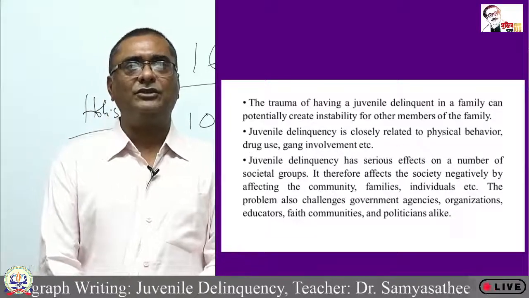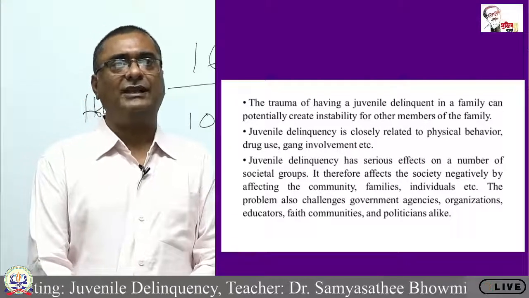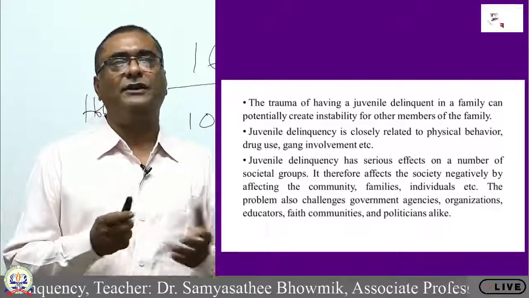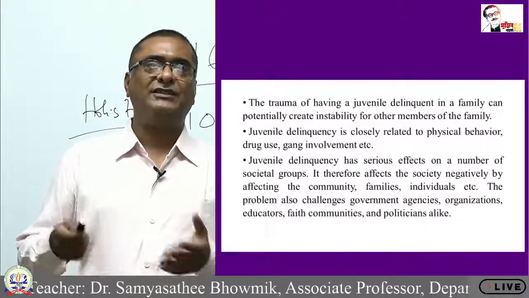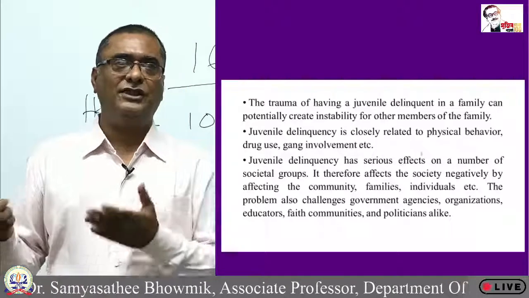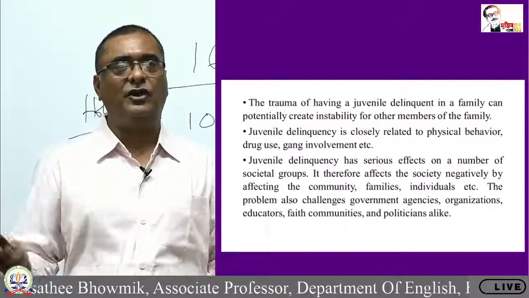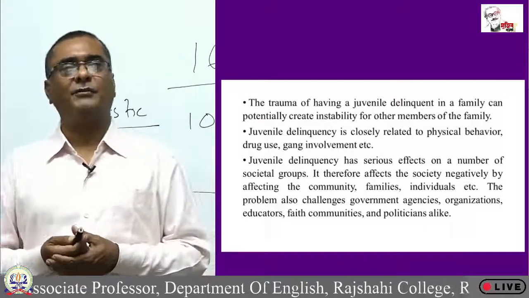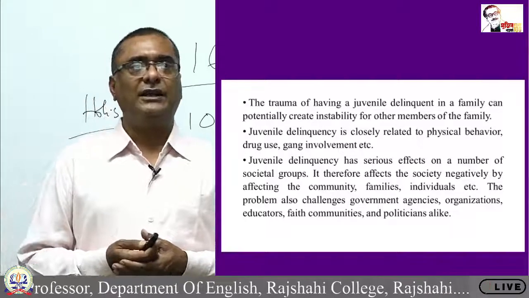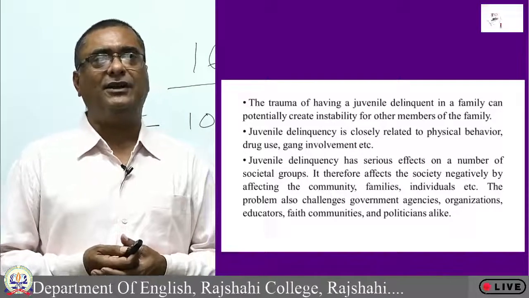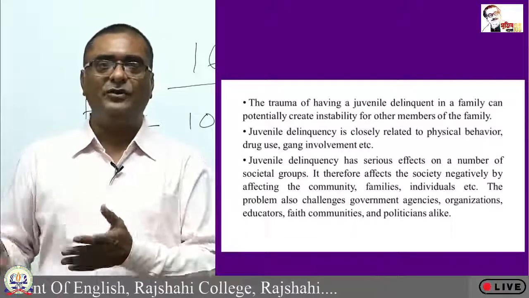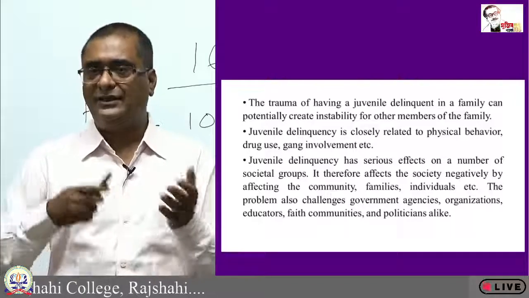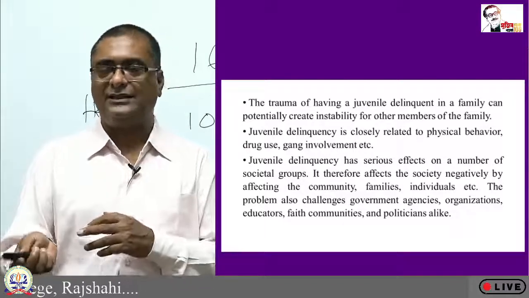Juvenile delinquency is closely related to physical behavior, drug use, gang involvement, etc. So these are also the effects of juvenile delinquency, because it changes the physical behavior. They start using drugs, they start getting involved into different types of gangs. Juvenile delinquency has serious effects on a number of societal groups. It therefore affects the society negatively by affecting the community. So it affects the community, it affects the families, it affects the individuals themselves, it affects the juveniles themselves.